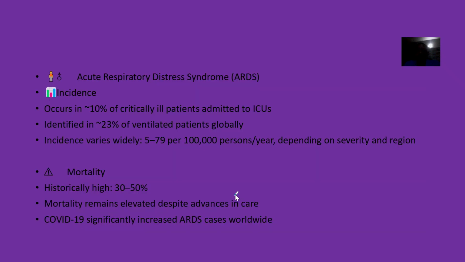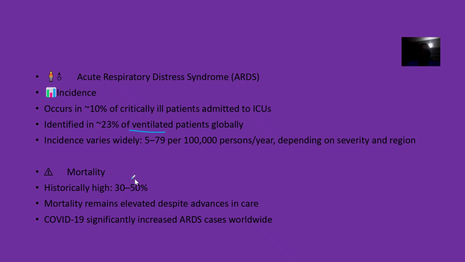Acute respiratory distress syndrome occurs in about 10% of patients that are so ill. That's the ones in adults now. If the patient is being supported to breathe, it occurs more in them. It occurs about 5 to 79 per 1,000 people in a year. That's people that have had respiratory issues, people that have been critically ill.